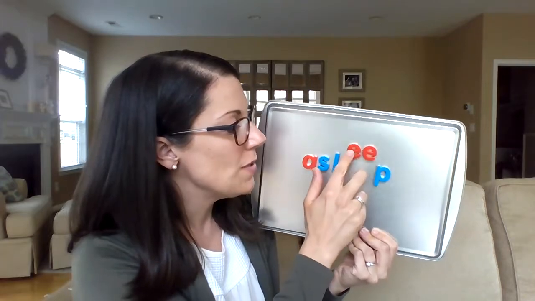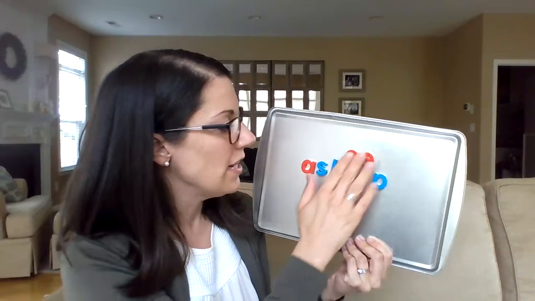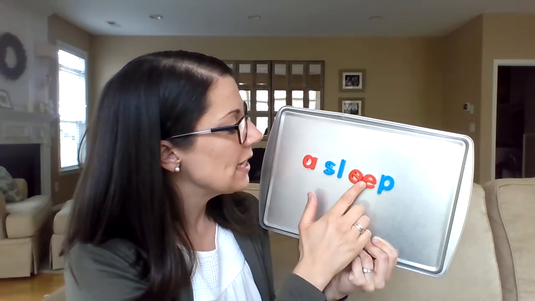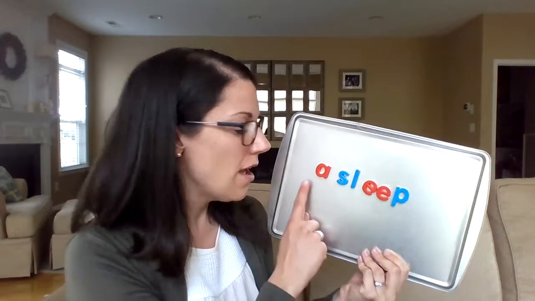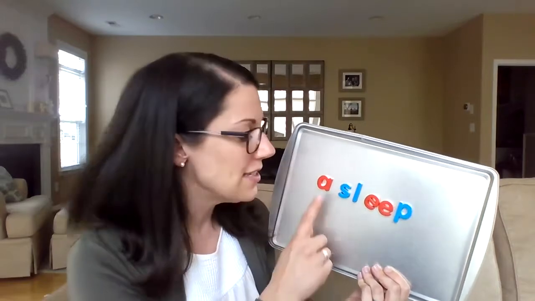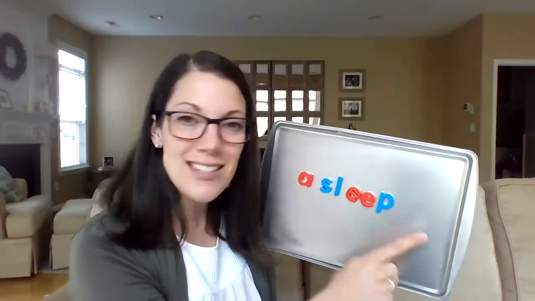I see 2 E's, and when 2 E's are together, they make the long E sound. Asleep. That sounds like the word asleep. Sometimes vowels or even letters, when they get into a word, make a slightly different sound. This is the word asleep.